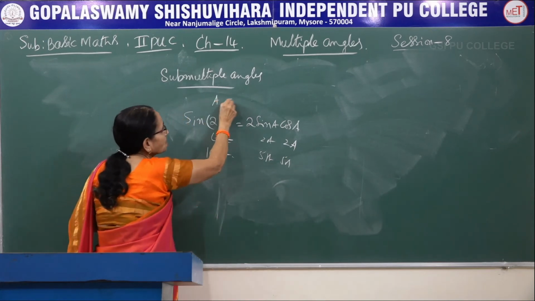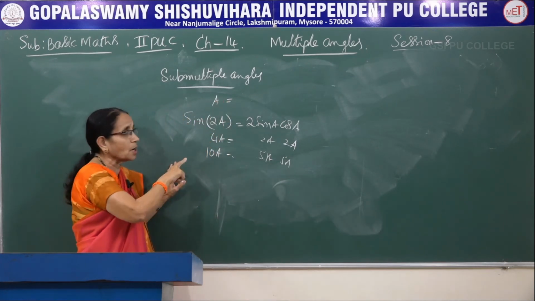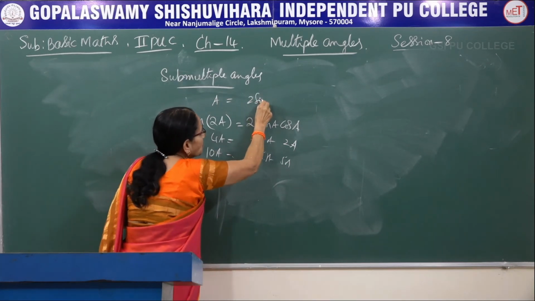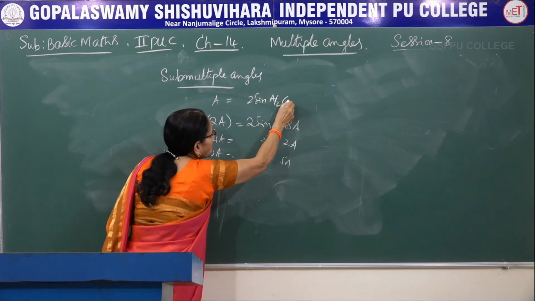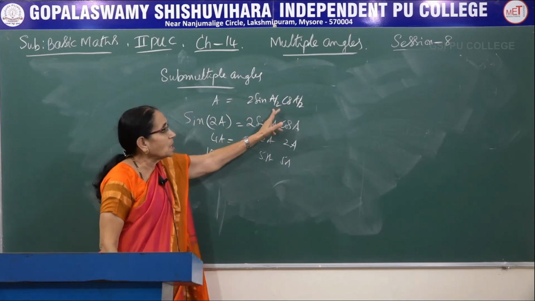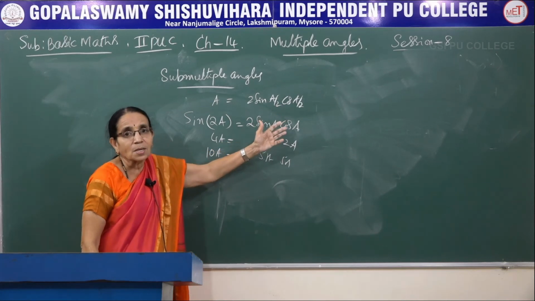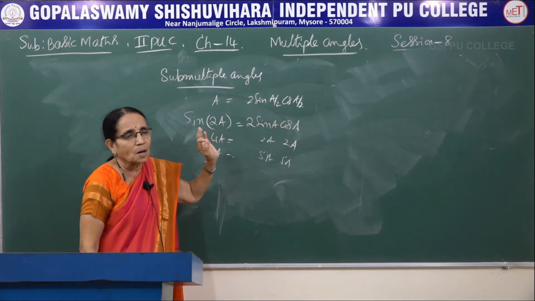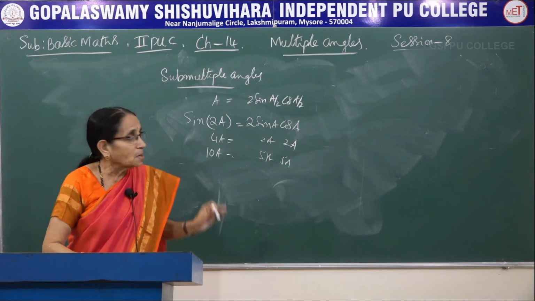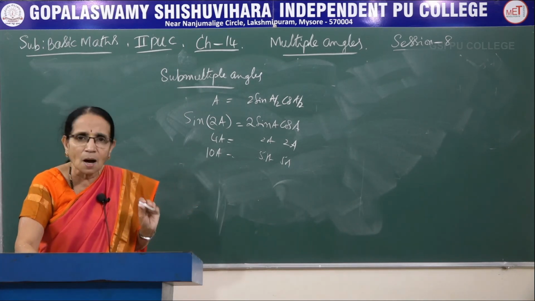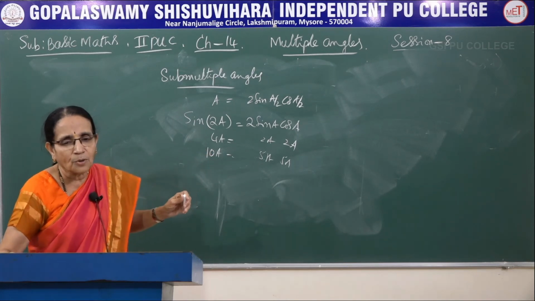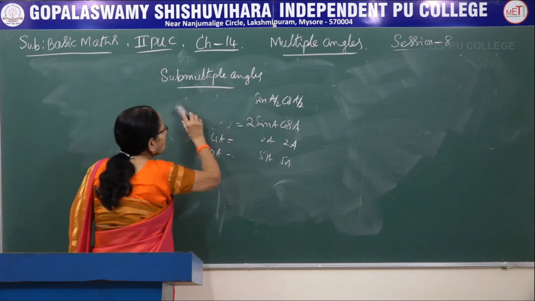Similarly, suppose I take the angle A itself instead of 2A, what is half of that? It becomes 2 sine A by 2 into cos A by 2. Look here, we are getting A by 2 here. So we call it a half angle formula, though in general we call it a submultiple angle. In this particular case, because we are considering only the half angle, we call them half angle formulae.